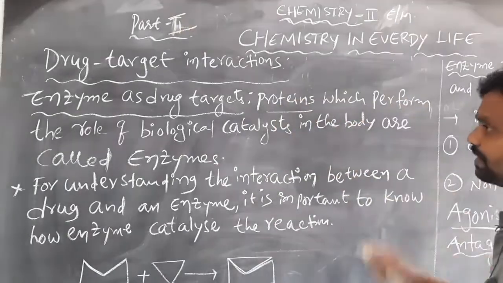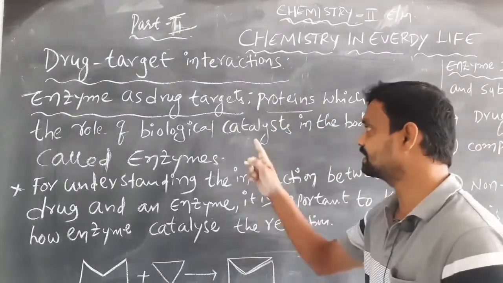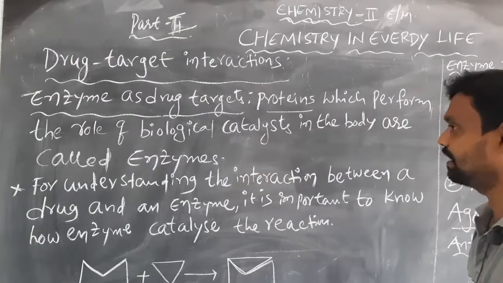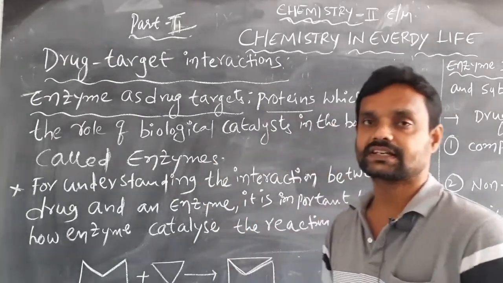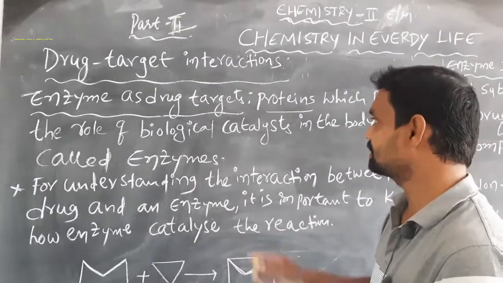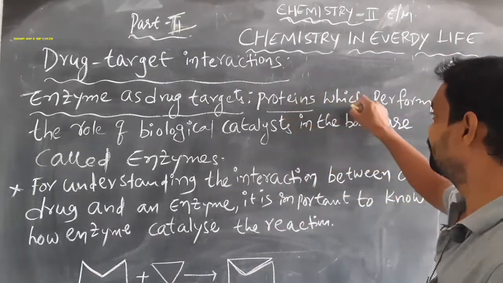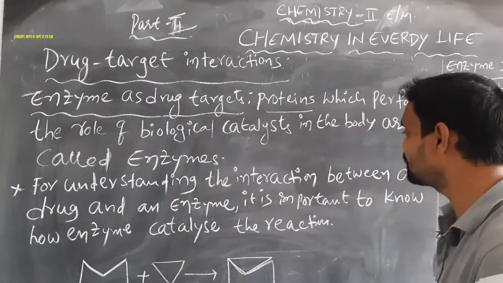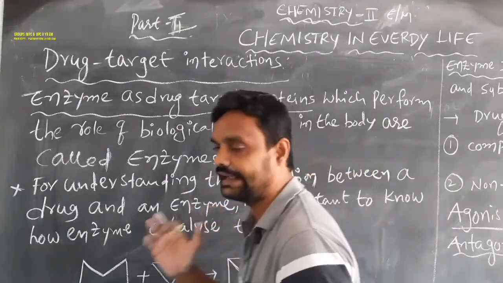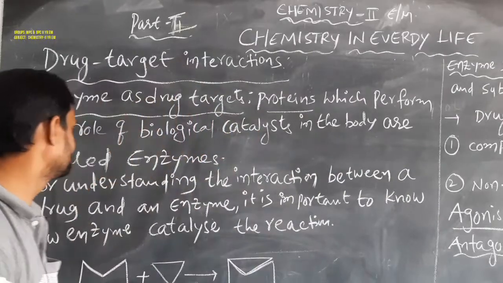What is meant by enzymes? The proteins which perform the role of biological catalysts in the body are called enzymes.